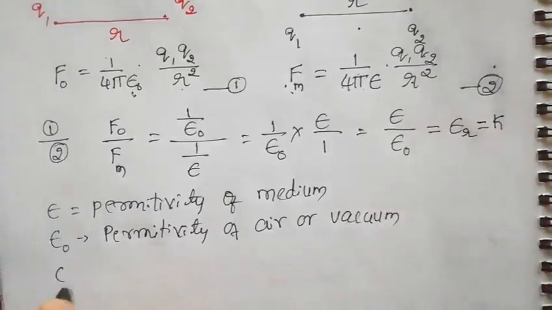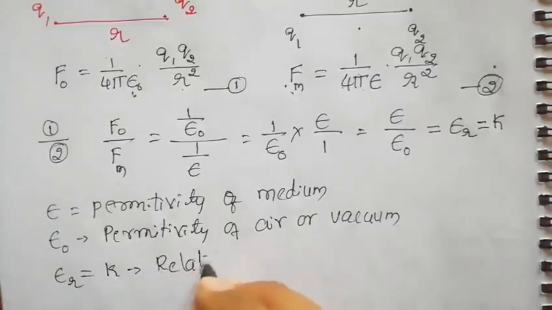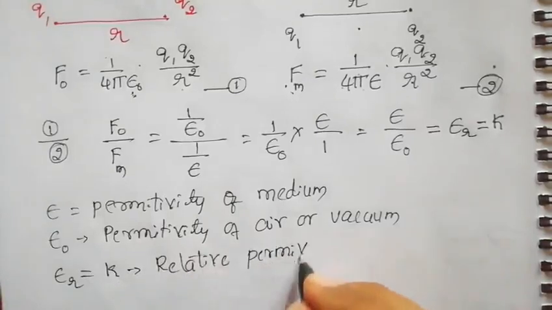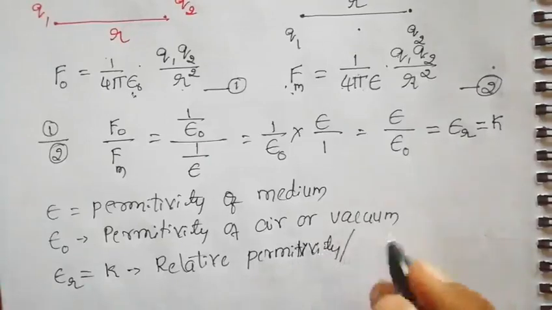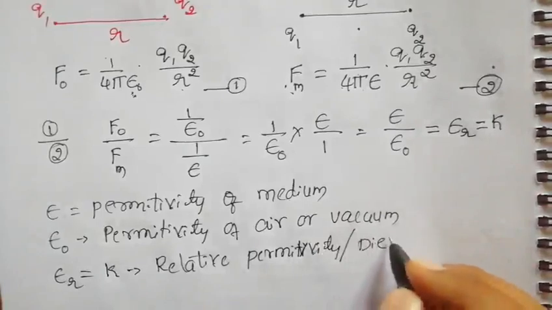Epsilon r is also called K. We call this relative permittivity, or one more name, dielectric constant.